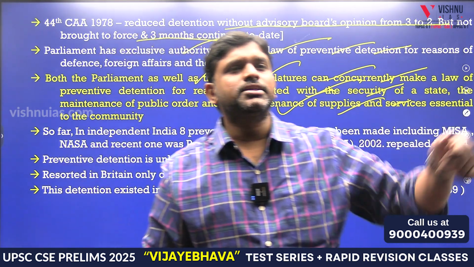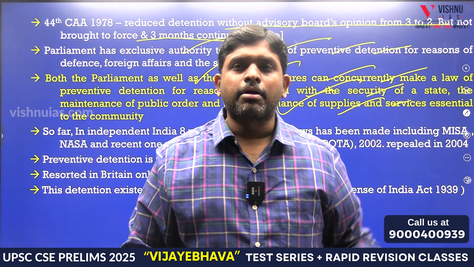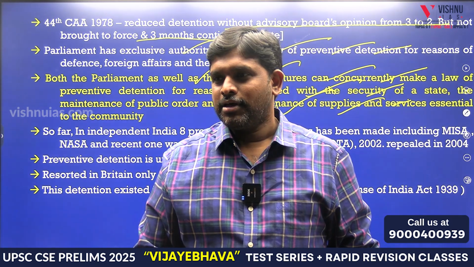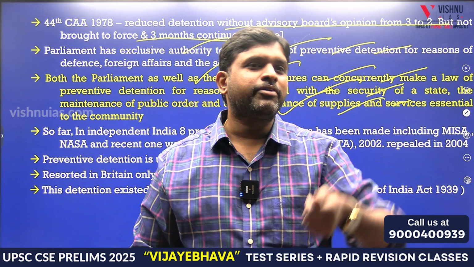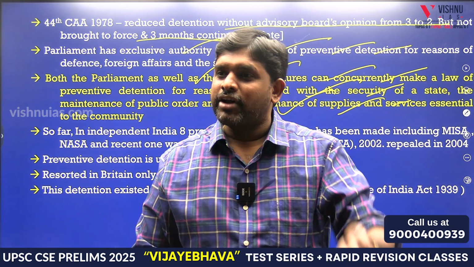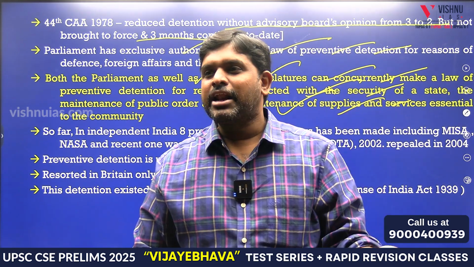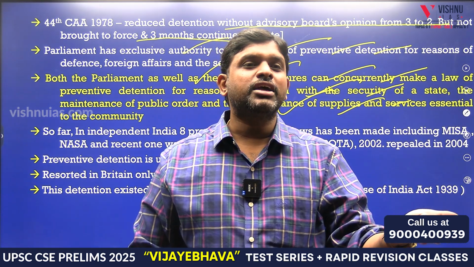For example, a rowdy sheeter is there. Is it a local problem or a national problem? Local problem. If it were a national problem, then the Parliament would come. He is a local who will catch a knife and make all the people fear him. For that, the central government and central Parliament need not come to control him. Which law is enough?